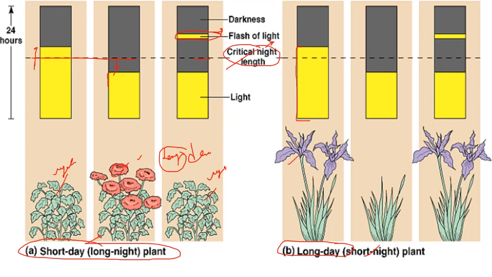As in the case of long day plants, these are also known as short night plants. When the light duration is greater than the critical day length, flowering occurs. When the light duration is less than the critical day length, the plant grows vegetatively. The best examples are carrot and radish.